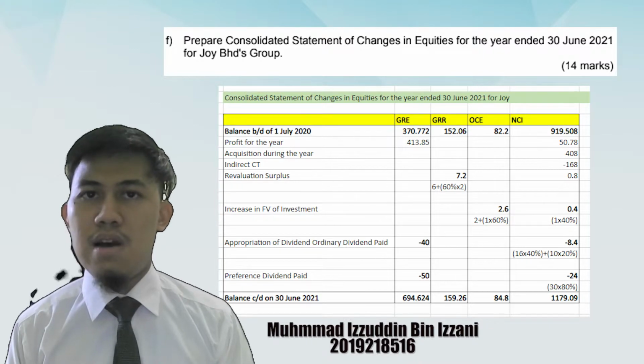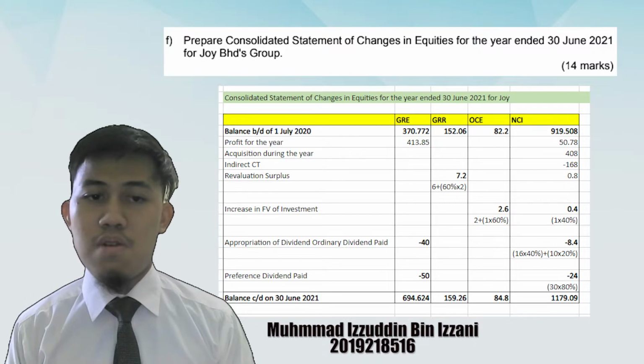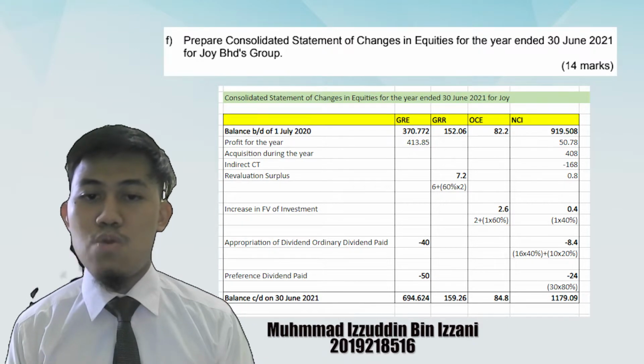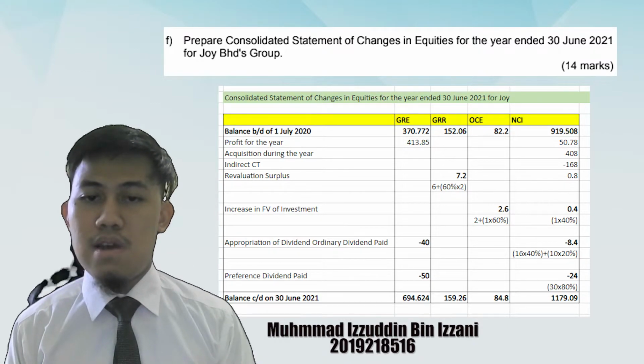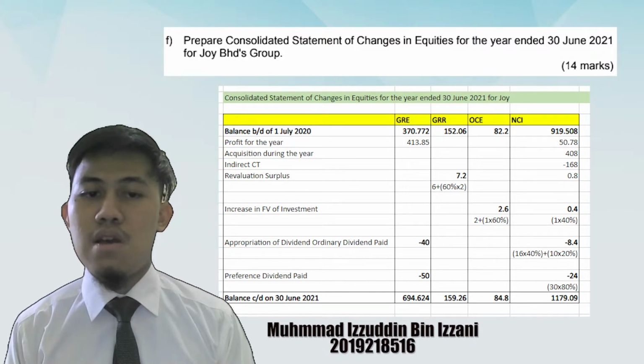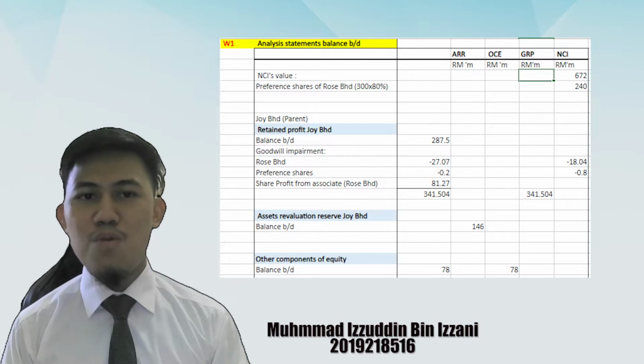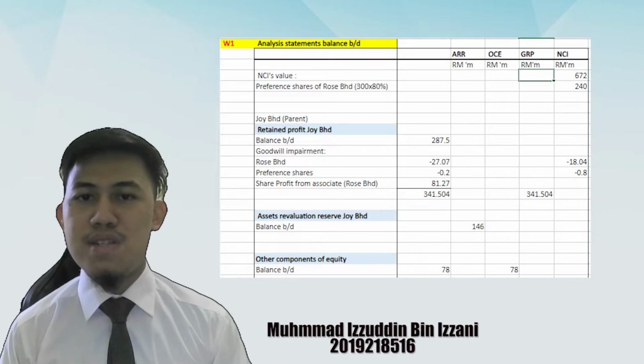The balance carried down for 30th June 2021 for group retained earning, group revaluation reserve, other components equity and NCI are 694.624 million, 159.26 million, 84.8 million and 1179.09 million respectively. Next, I would like to explain on analysis of financial statement.